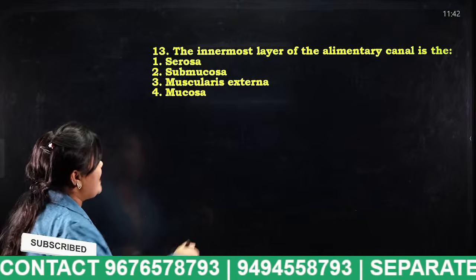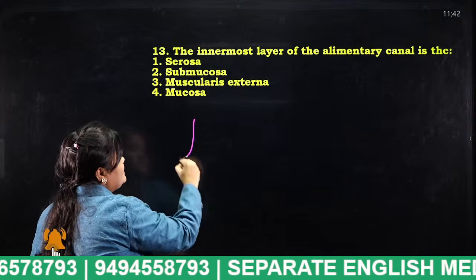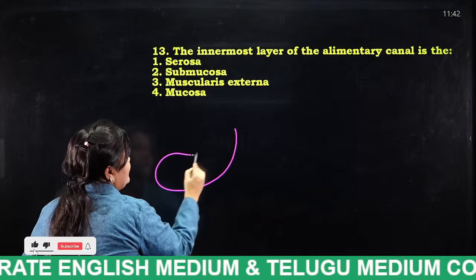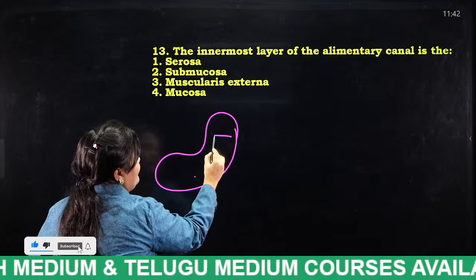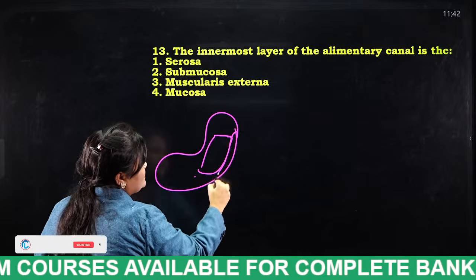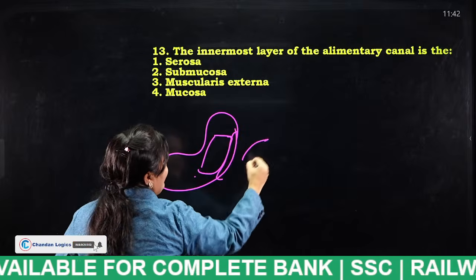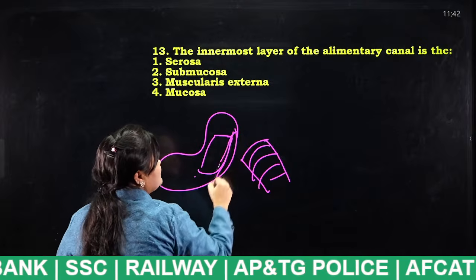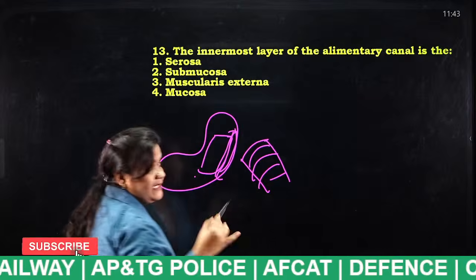Innermost, I have told you. So listen, think that this is the stomach. There appears the stomach lining. So these are the layers of the stomach lining. In detail I am going to explain.